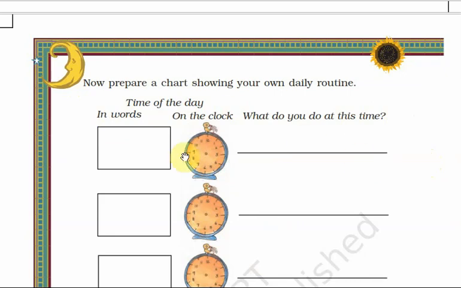For example, like Kusum, first one you have to write, woke up in the morning. By what time will you wake up in the morning? By 6 o'clock, 5 o'clock or 7 o'clock, whatever it is, you have to write here. You have to write the time in words. If it is 6 o'clock, write here 6 o'clock in words, and in the clock you have to draw 6 o'clock. And what do you do at this time? In this line you have to write, wake up in the morning.